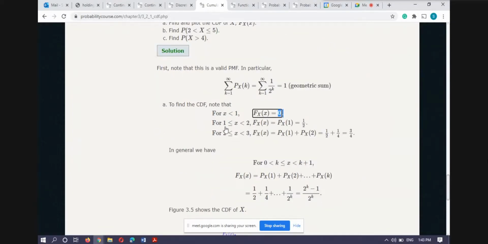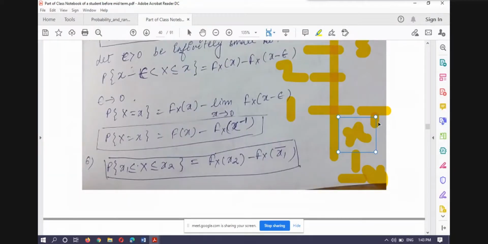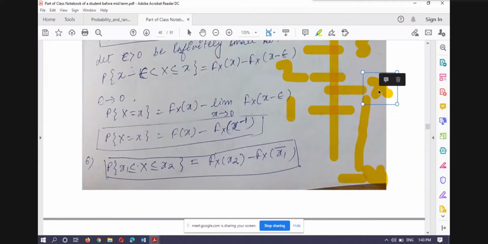Now I am moving my x from 1 to 2. So now x is increasing its range from here to here. Now x is somewhere here, and we consider minus infinity to this x. Now x is greater than or equal to 1 and strictly less than 2. So the interval minus infinity to x contains one real number which has a pre-image in the sample space, and that is 1.